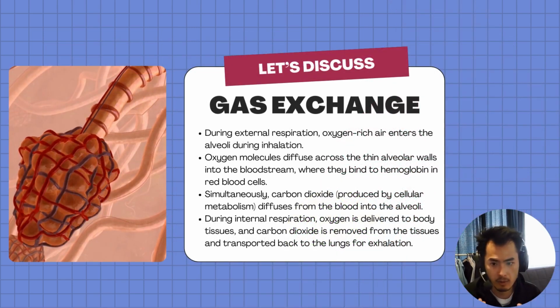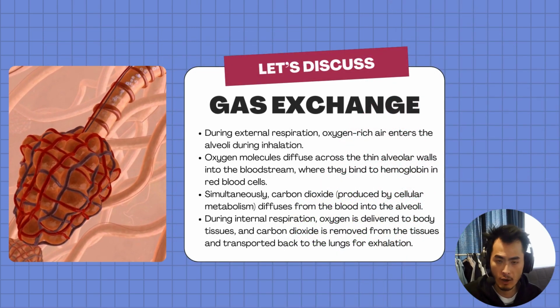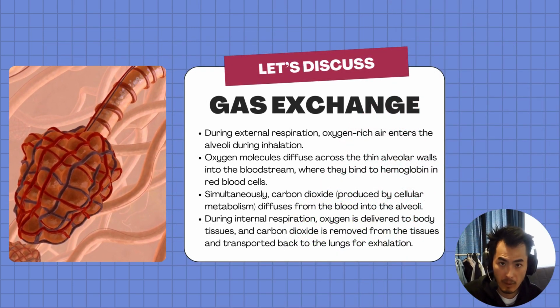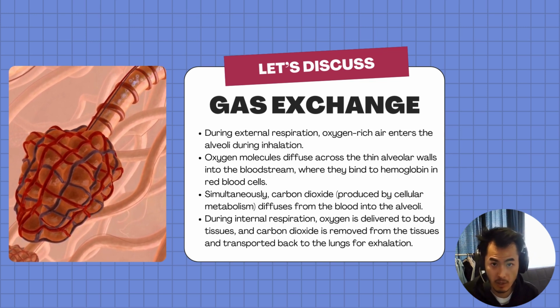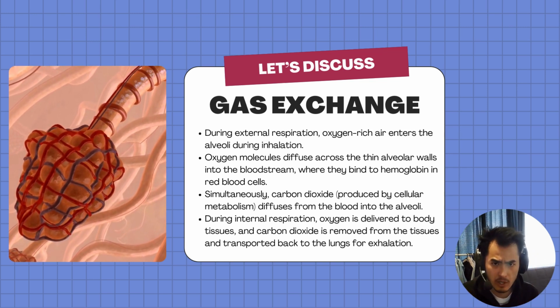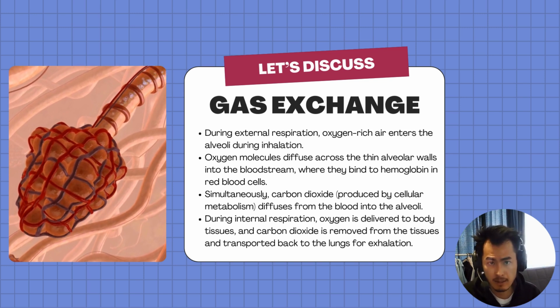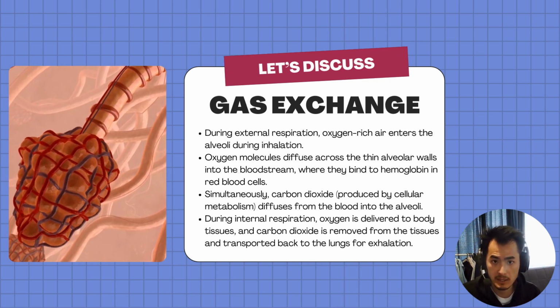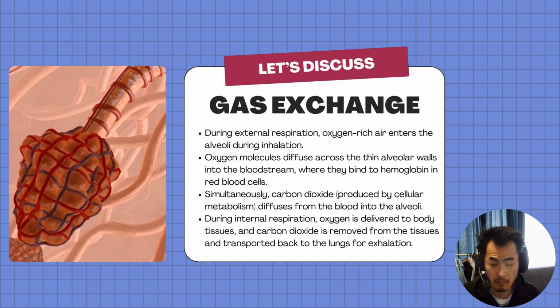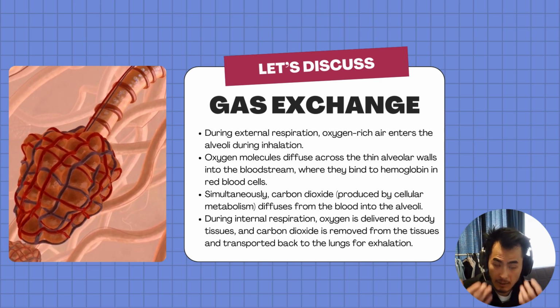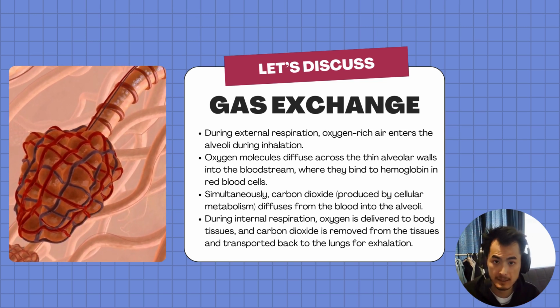So to summarize, when we talk about gas exchange, we are talking about oxygen being absorbed, carbon dioxide being removed. There is a process called cellular respiration. You may have heard of the equation of cellular respiration. Glucose plus oxygen releases carbon dioxide, water, and energy. That's the reason why cellular respiration is so important in our body. And that's also the reason why we need to breathe in oxygen, we need to remove carbon dioxide gas.